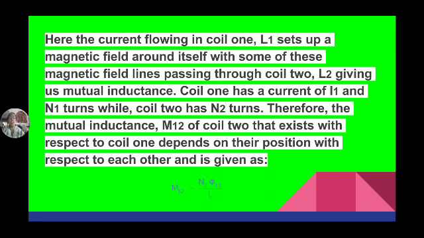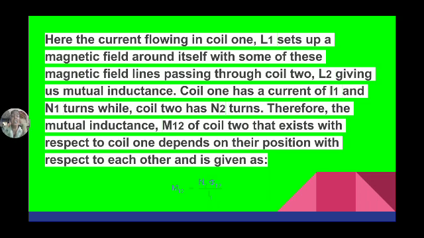The direction of EMF is given by Fleming's right hand rule. The forefinger indicates magnetic field, the thumb indicates direction of the motion of the conductor, then the middle finger indicates the direction of the induced EMF. We also discussed self-inductance and mutual inductance.